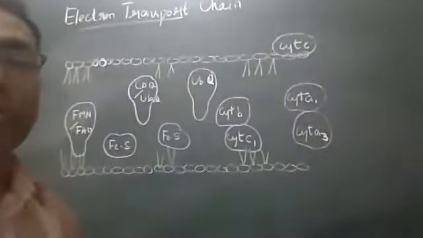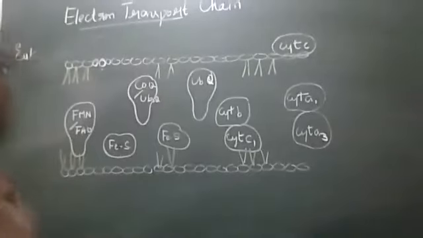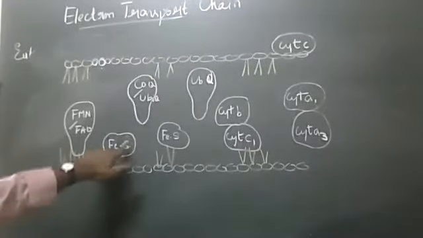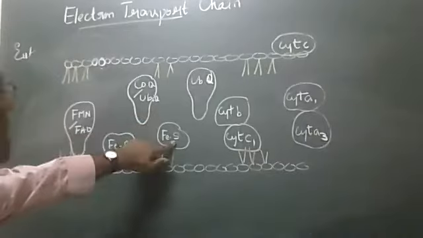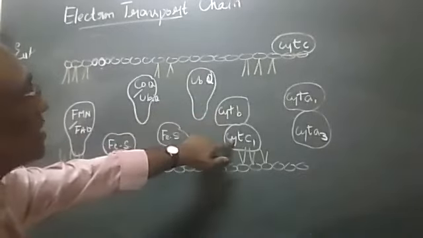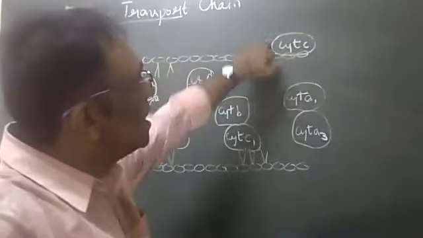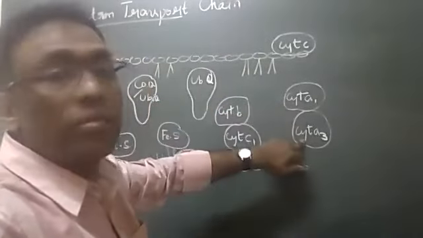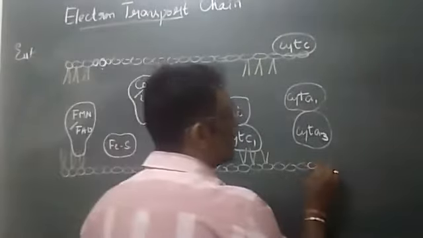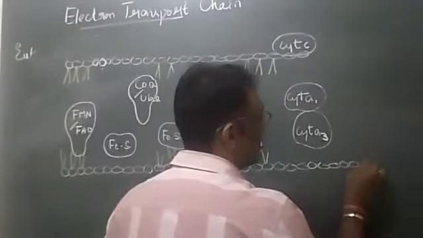Okay, so to look into that once again: FMN or FAD, iron sulfur protein, ubiquinone, iron sulfur protein, ubiquinone, cytochrome B, cytochrome C1, cytochrome C, cytochrome A1, cytochrome A3. Okay, let us continue this a little more.